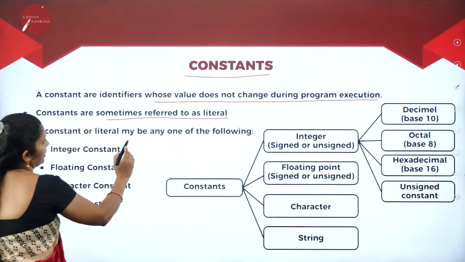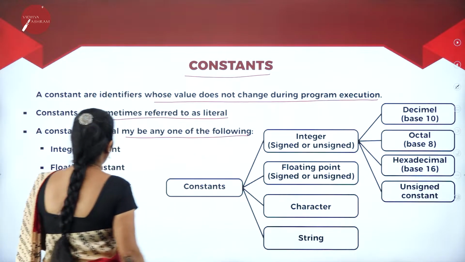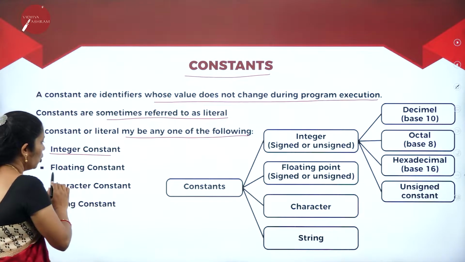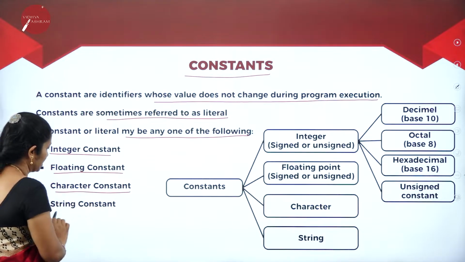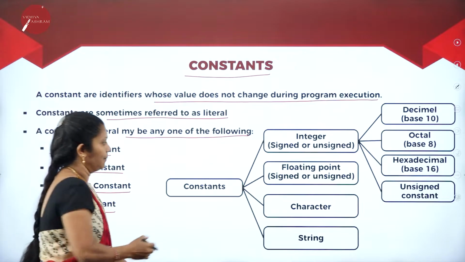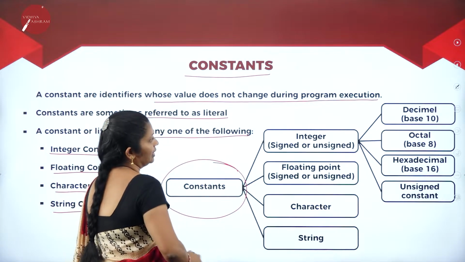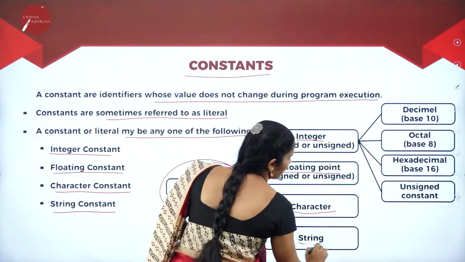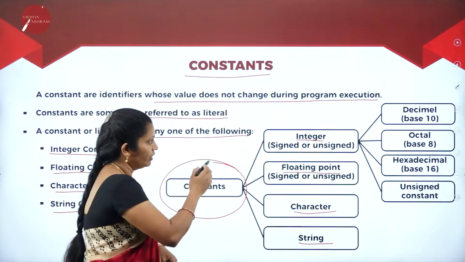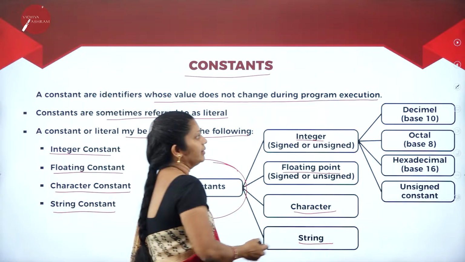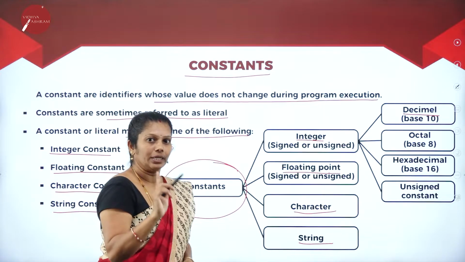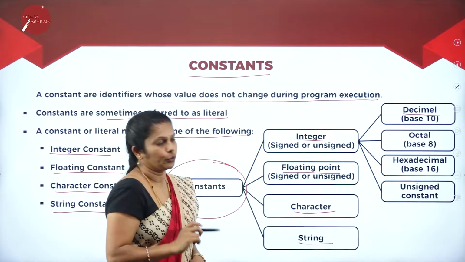Constants or literals may be any one of the following: integer constant, floating constant, character constant or a string constant. When you come to constant, it may be integer, float, character as well as string. But integer constant is once again classified as decimal. Decimal contains a total of 10 digits, from 0 to 9.